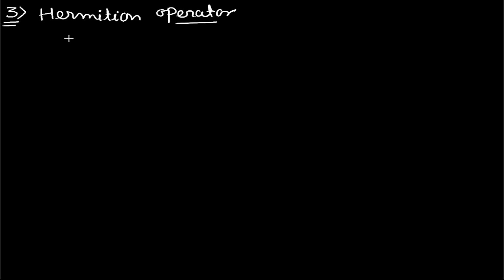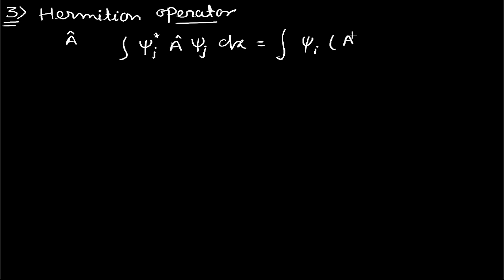Say we have any operator A cap, and this operator A cap is said to be a Hermitian operator if it satisfies this condition: the integration of psi i star A cap psi j dx is equal to the integration of psi i A cap psi j star dx.